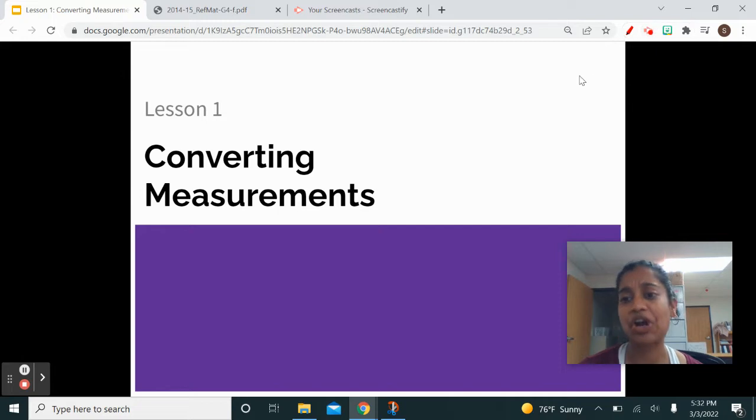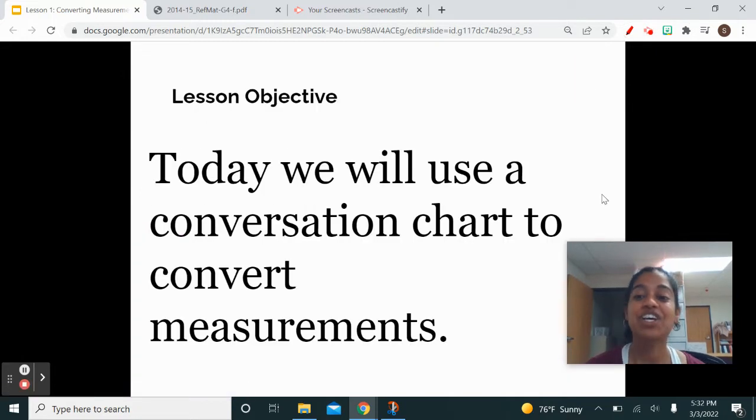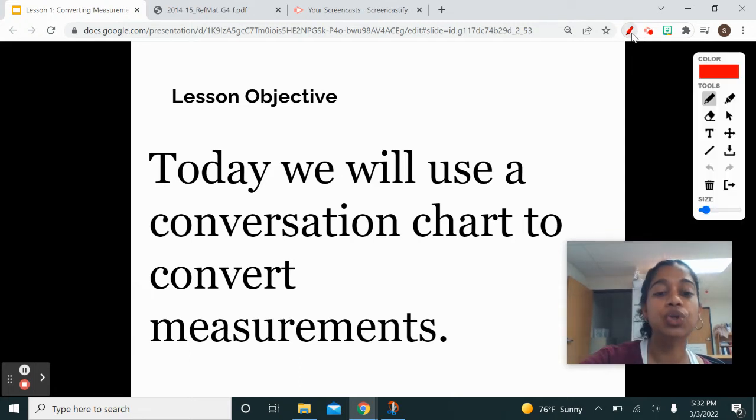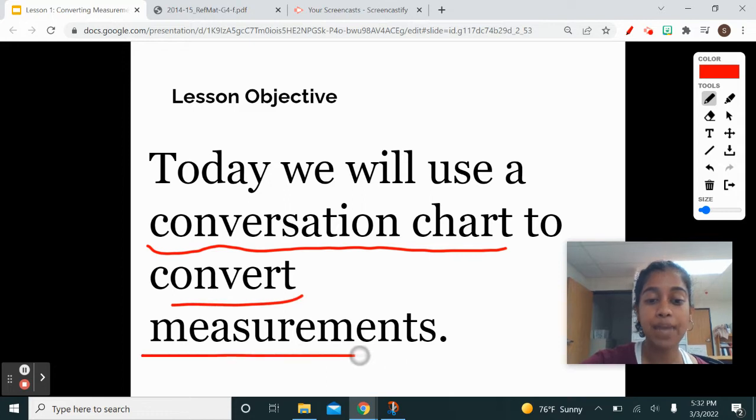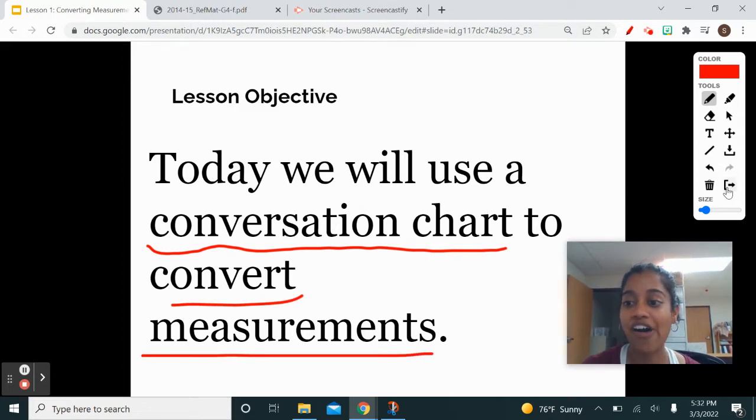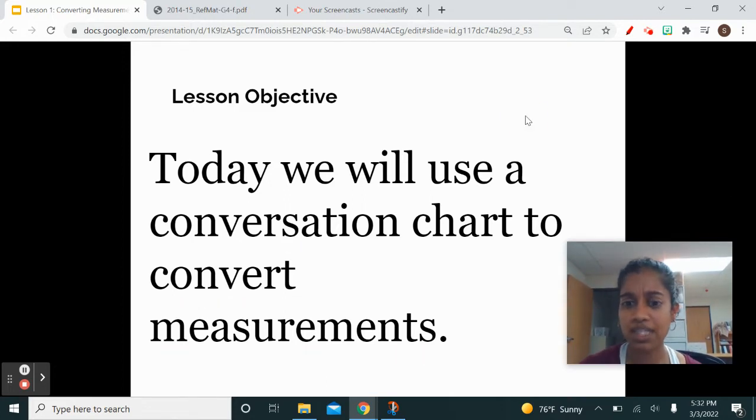So let's go ahead and get started and see what our lesson objective is for today. Our lesson objective is that today we will use a conversion chart to convert measurements. All right, let's go into our vocabulary and find out what some of these things mean.